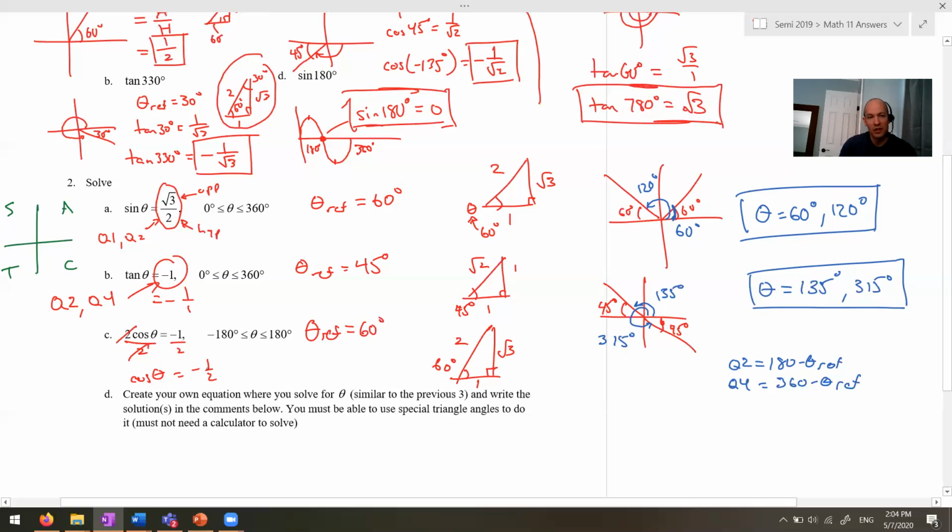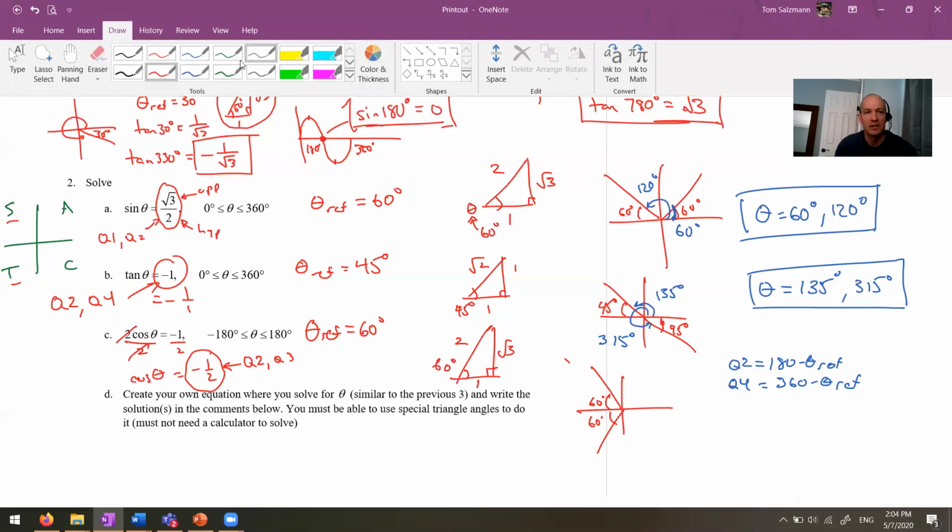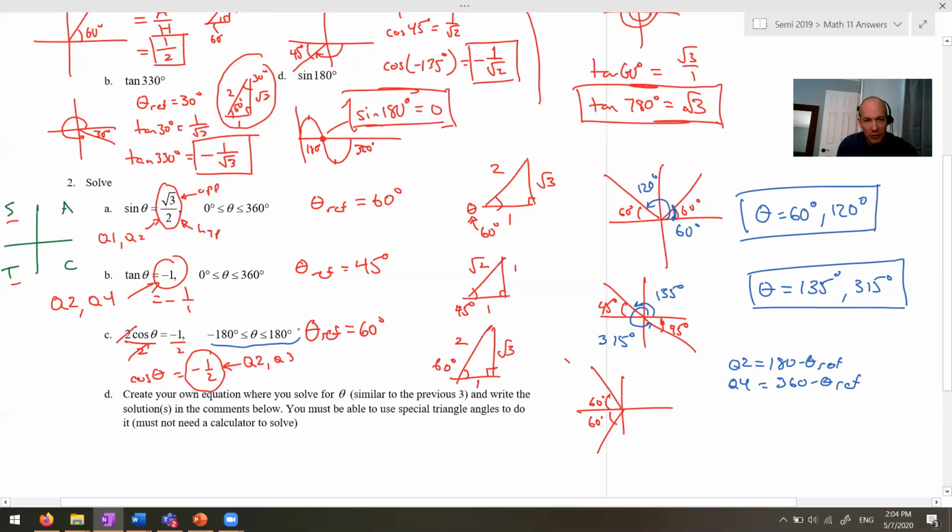Now, this is cosine equals negative 1 over 2. So this tells me that it's in quadrants 2 and 3. So what we do is we go over here and we draw a 60-degree reference angle in quadrant 2, and then in quadrant 3, there's 60. Okay, so my actual angles now. This is where I gotta be careful. I threw in a little bit of a curveball here. One of your angles is gonna go all the way around like this, so that's 120.